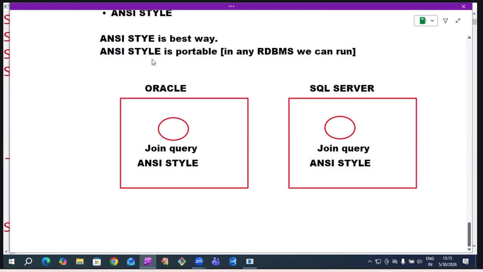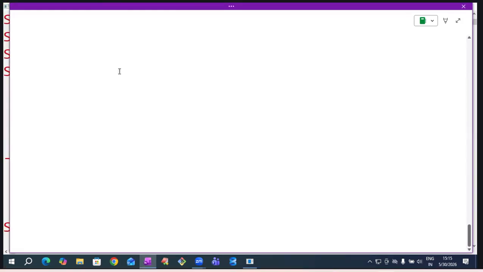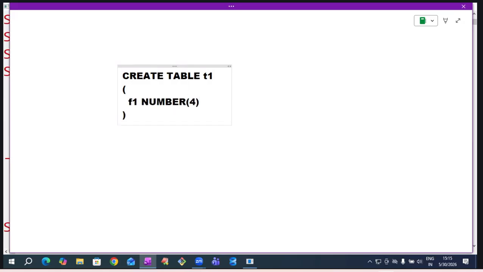If any feature follows the ANSI standard, for example, I declare the SID column as number of 4. Create table T1, F1 column declared as number of 4, bracket close.